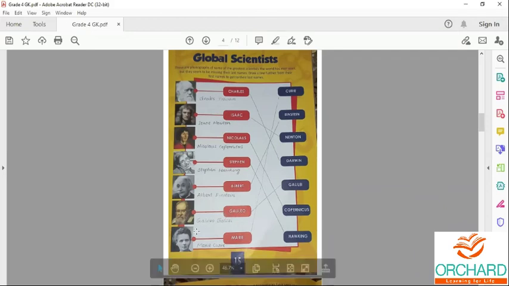Last one is Marie Curie. Marie Curie is known for radioactivity.